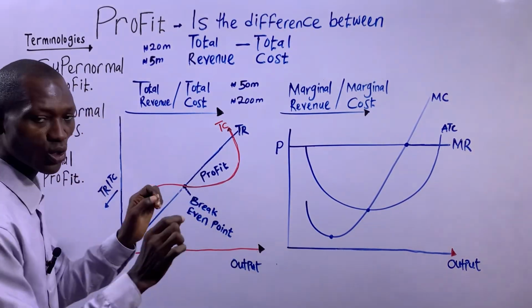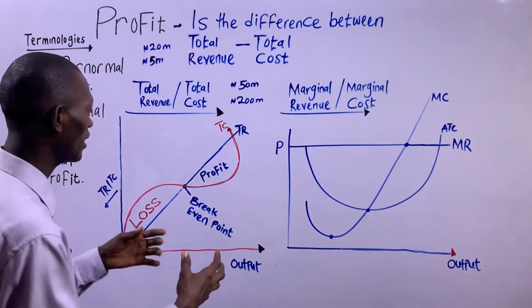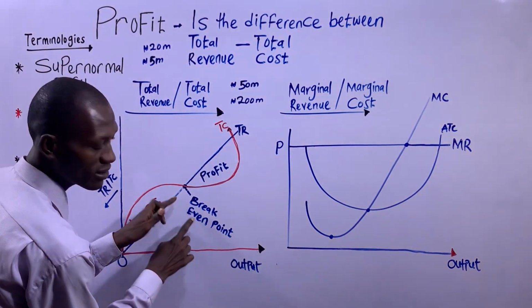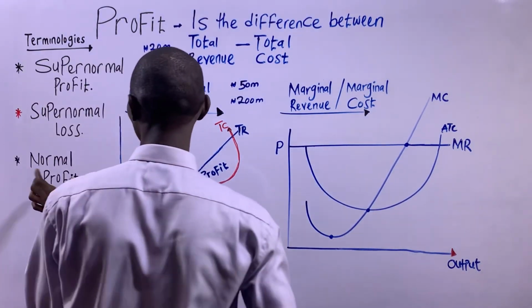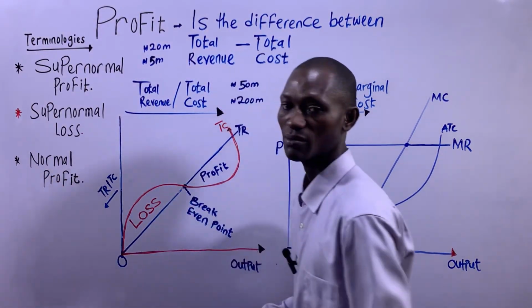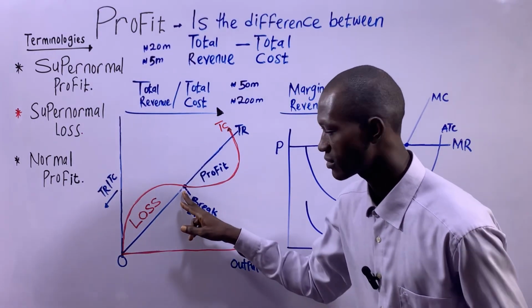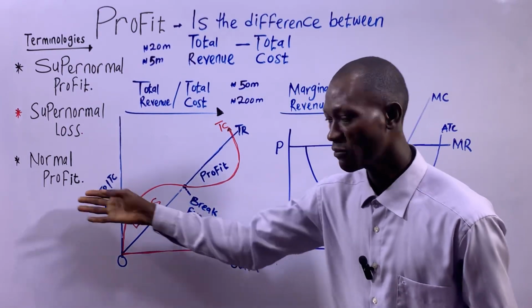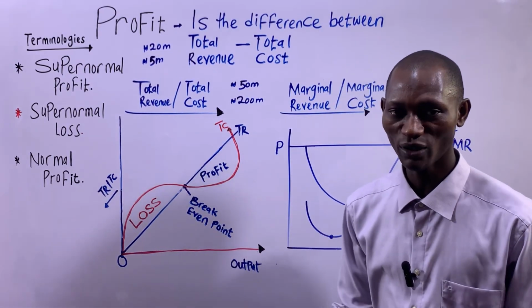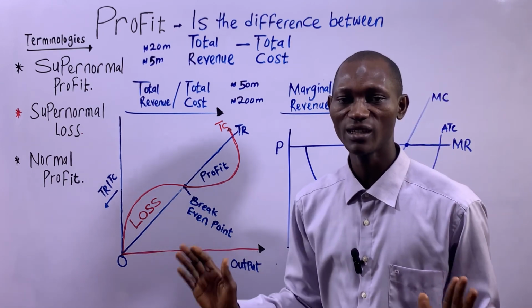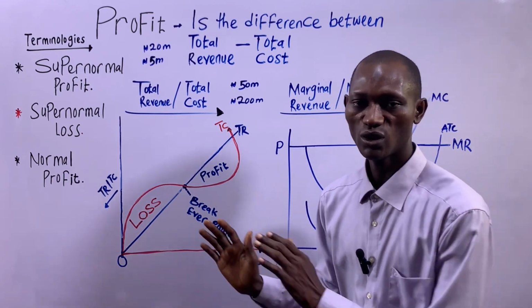So where total cost and total revenue are the same, we say the firm breaks even. And that's what we mean by normal profits, basically. So the business makes normal profits here. Normal profit, like I did say, means zero profit. It means your total revenue is exactly equal to your total cost.